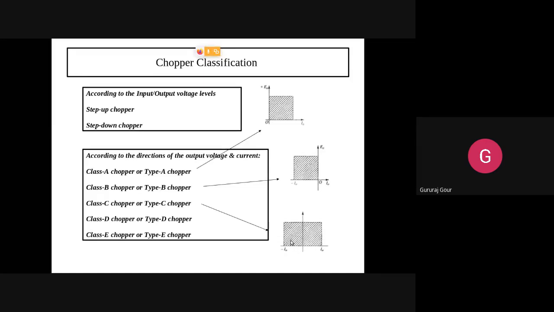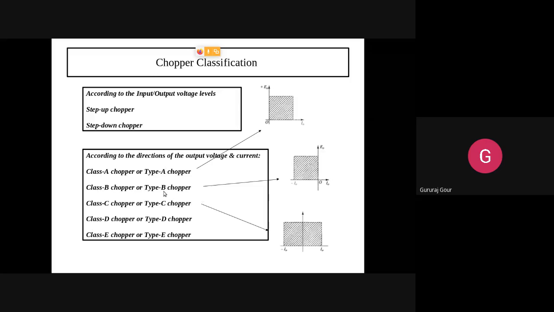So this is how you have to explain the classification of choppers. Are you getting my point? This is the question: how to explain the different types of choppers. In this manner, you try to explain the answer. Okay. And it will be recorded, later you can listen to it. So don't think that only these types are there. If you write like this and wind up, that is not going to be a professional answer. We are all in a professional engineering college, so try to continue our studies in a similar fashion.